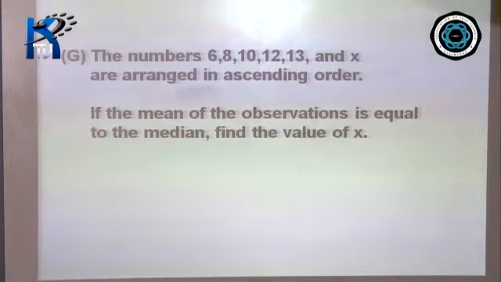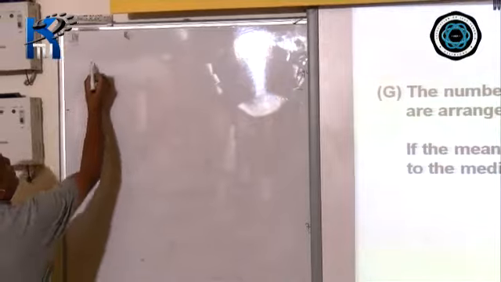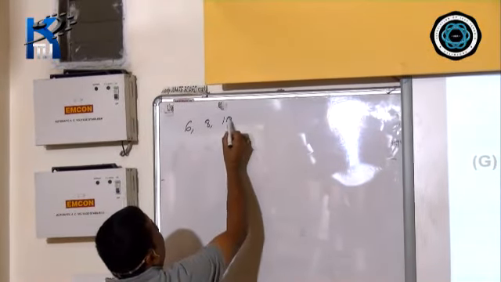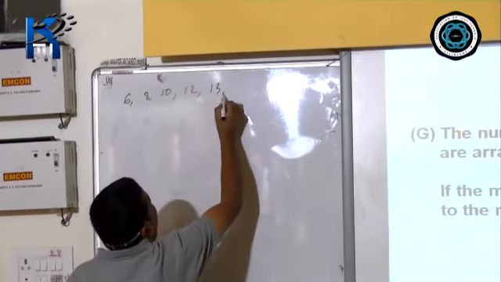The numbers 6, 8, 10, 12, 13 and x are arranged in ascending order. If the mean of the observations is equal to the median, find the value of x. Here the key point is the mean of the observations is equal to the median. That means mean and median are equal. So first find out the mean, then find out the median, and you will get the answer. So what are the numbers? 6, 8, 10, 12, 13 and x.